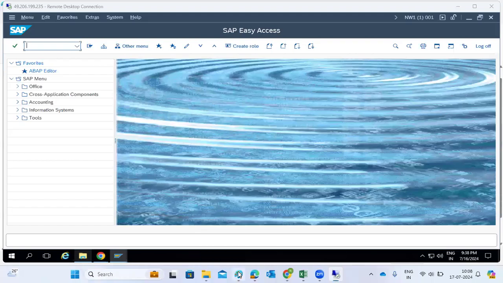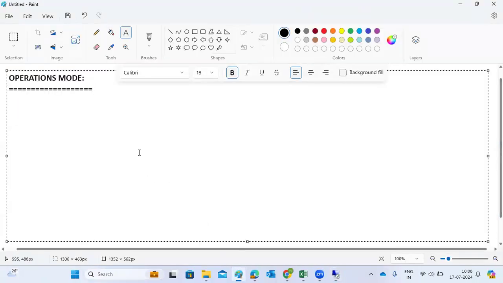Today's topic is operations mode. It's a very small concept, so maybe some customers will use it, and some customers won't use the benefit of operation modes. So what is the benefit of the operation modes here?